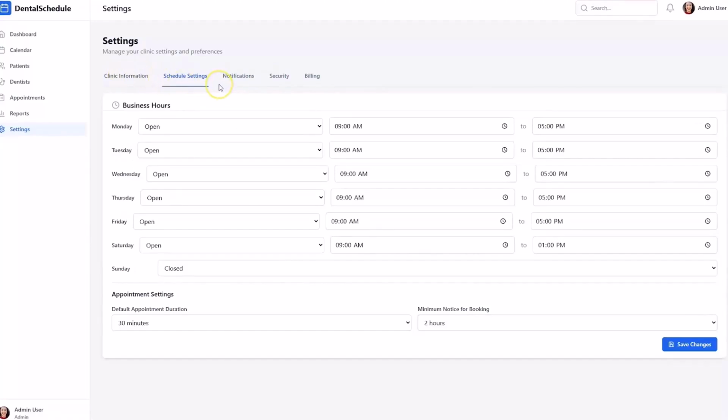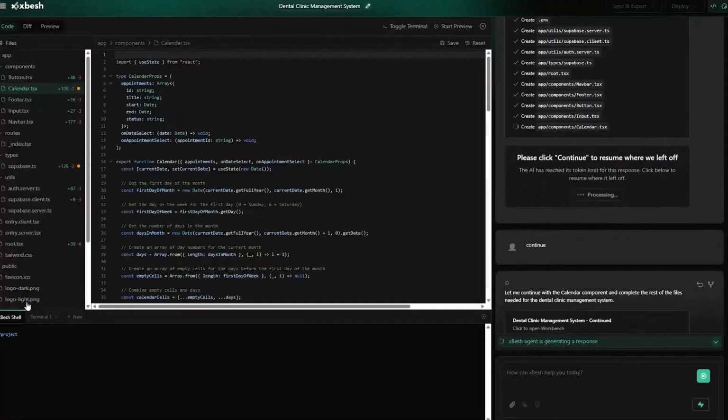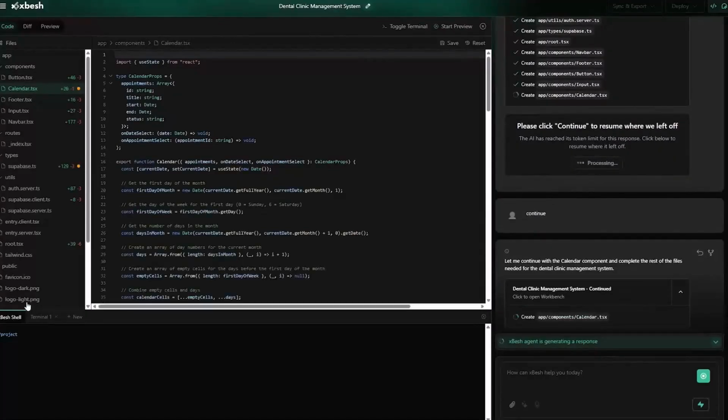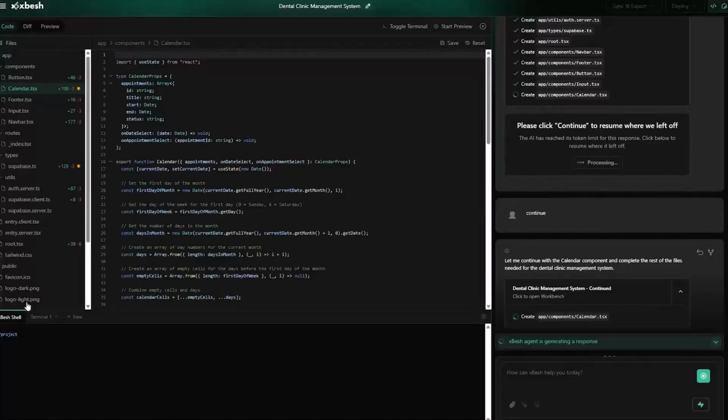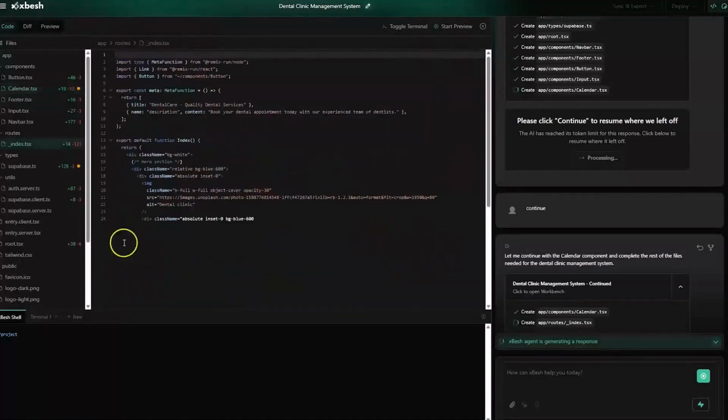Think of the potential of building niche tools, all done through xBesh, live, ready, zero technical expertise needed. Three distinct, fully functional live applications, an AI-powered SaaS, a screen recorder, and a niche business tool, each featuring user authentication, database connection, Stripe integration, even OpenAI integrations where needed, all built and deployed in under 60 minutes total. With zero code written by hand, zero drag and drop tools used, zero prior technical experience required. Just the power of your idea and xBesh AI. This is a truly unprecedented speed and accessibility in software development and creation.